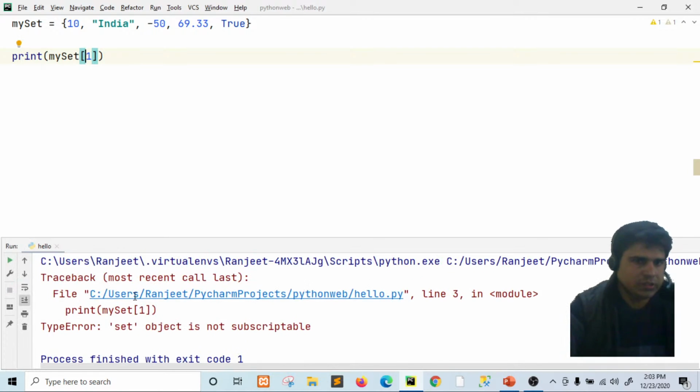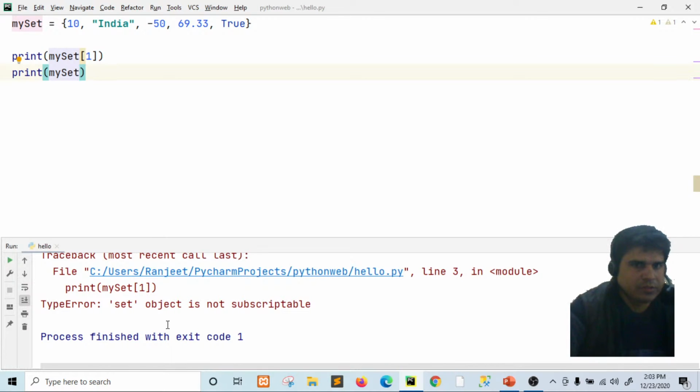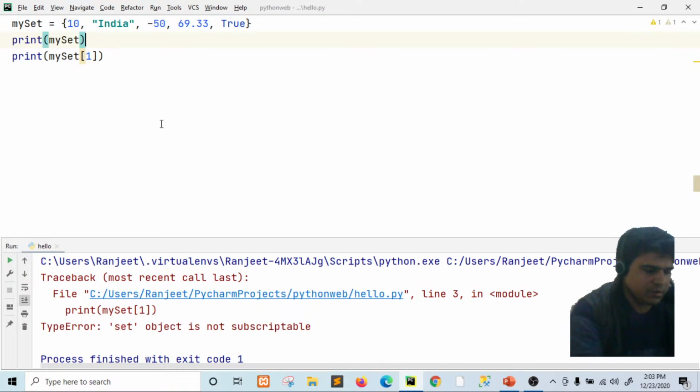The output is a type error. Why type error? Type error, set object is not subscriptable. Why type error? One more thing you can see: print my set. If we run this, okay, one more thing, if we run this now,